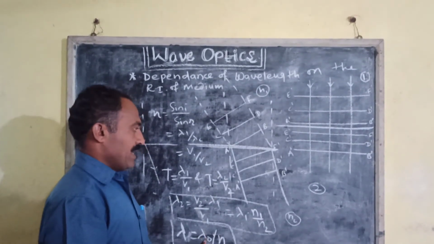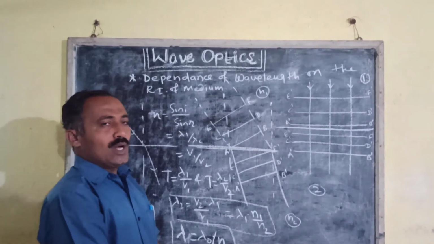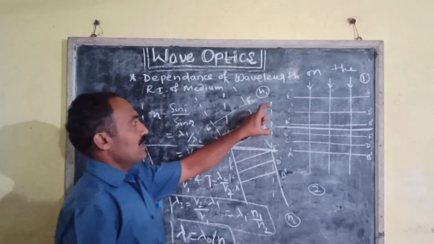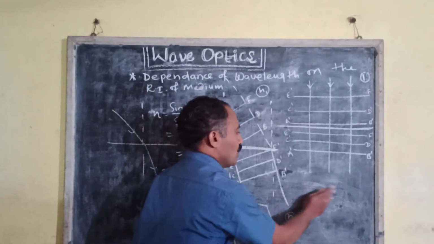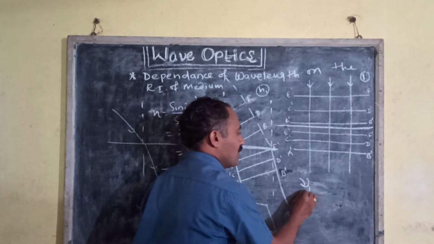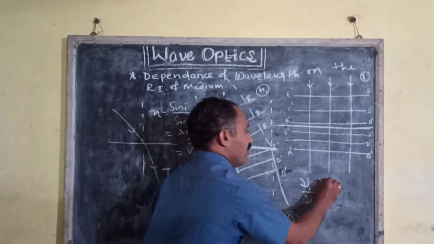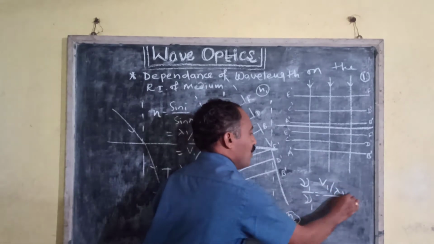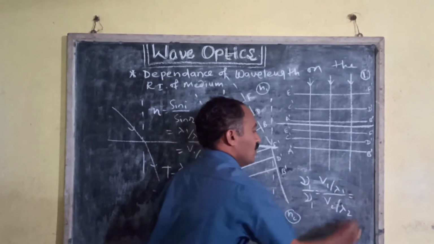Similarly, if nu1 and nu2 are the frequencies of the light waves in the two media, then the ratio of the frequencies can be written as nu1 upon nu2 is equal to v1 upon lambda 1 divided by v2 upon lambda 2, which is equal to 1.